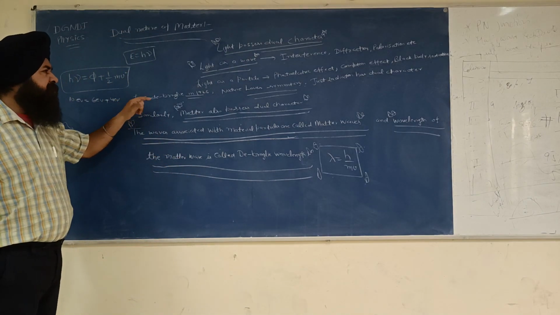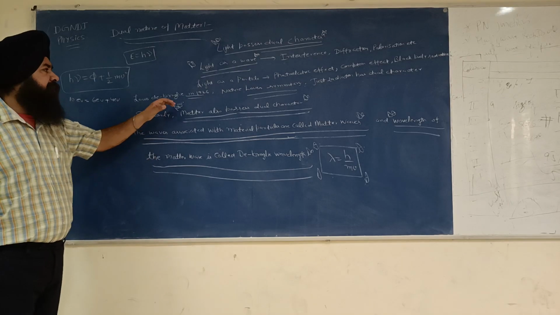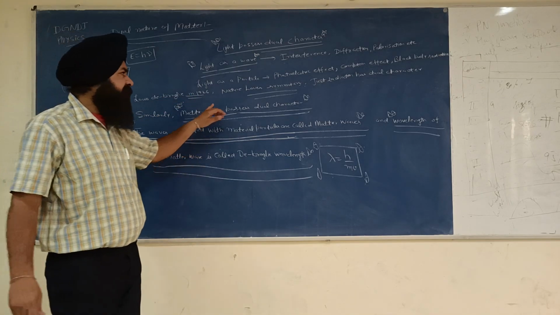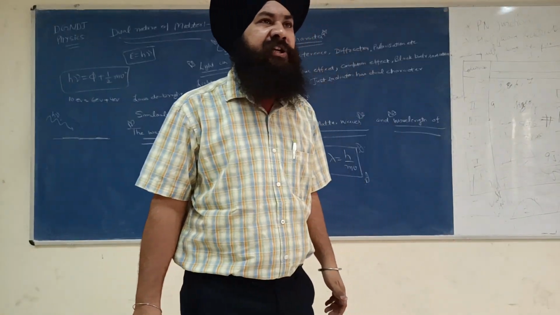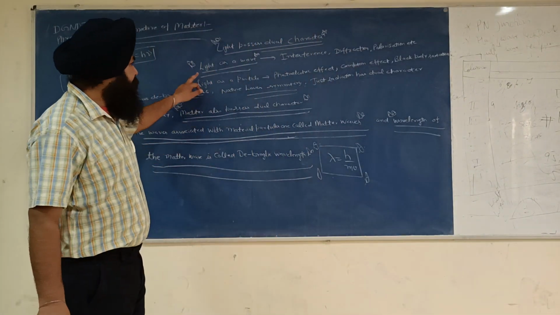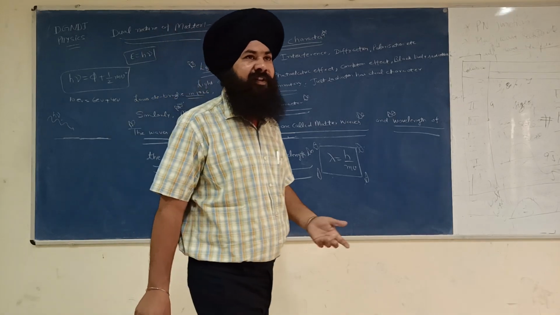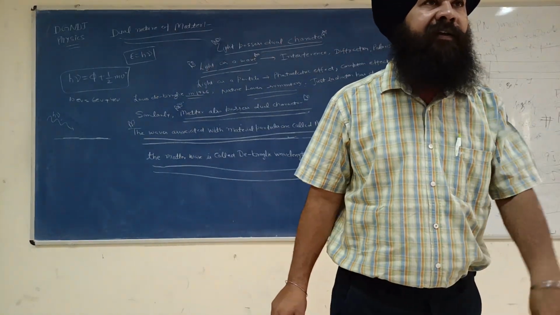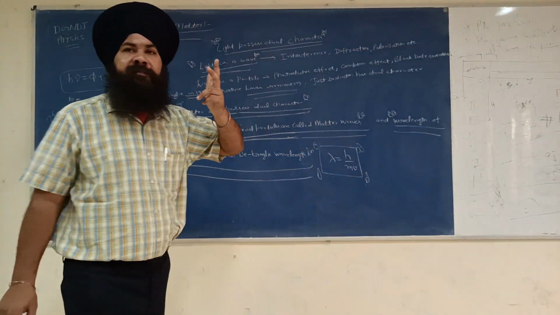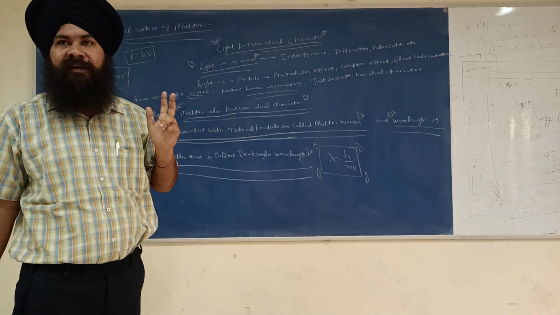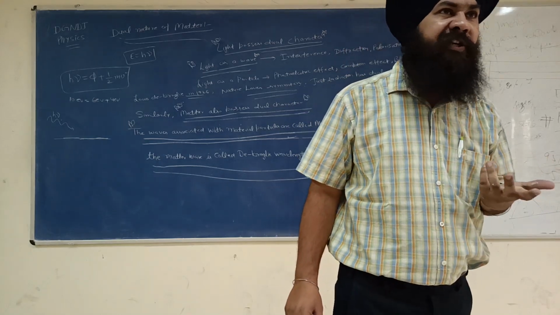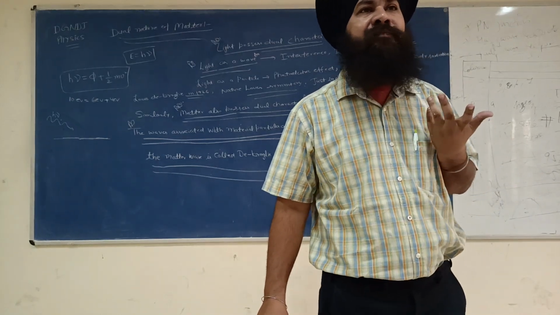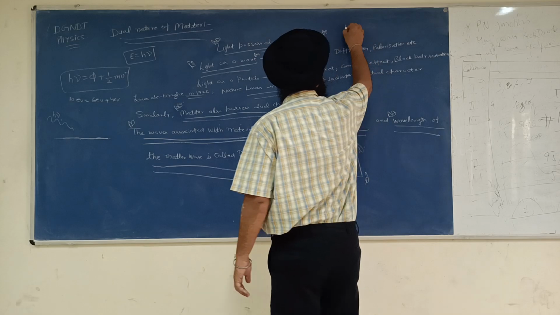Okay. So see, then what will happen? This is the scientist Louis de Broglie. He came forward in 1926. Then he says that nature loves symmetry. If light possesses the dual character, see, our universe is made up of two things. One is matter and another is radiation. Radiation means energy. Okay.